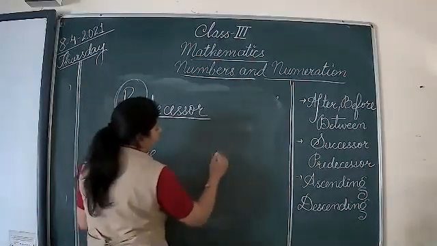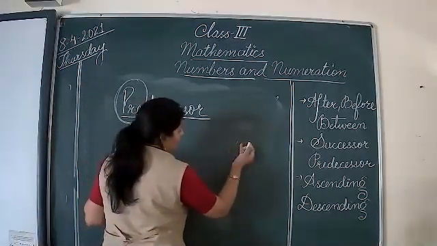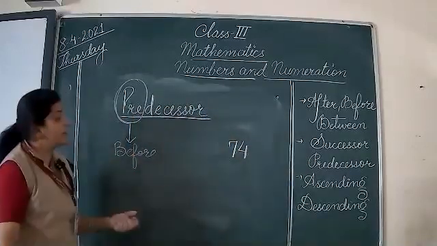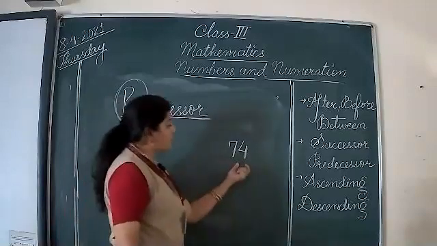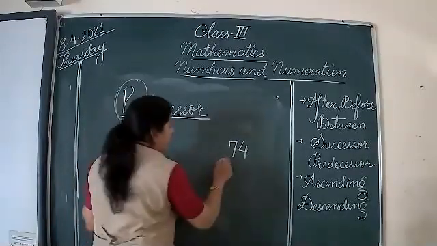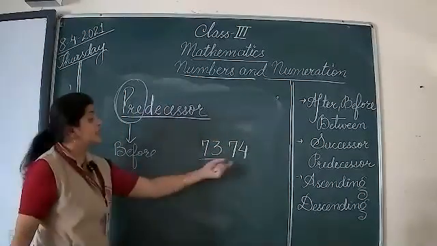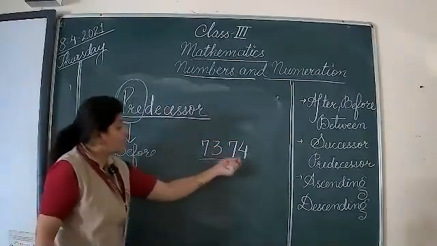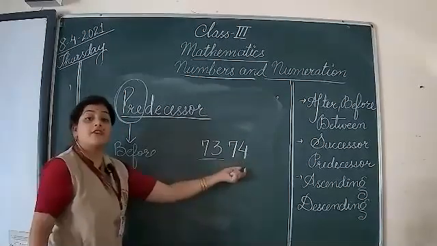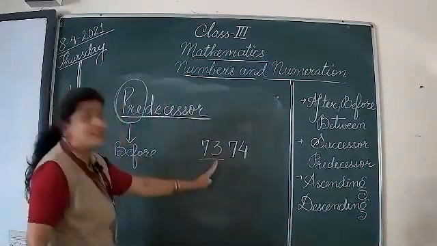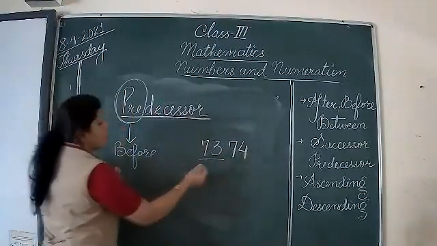For example, if I'm writing 74, the number is 74. So you were knowing what was coming just before this 74. What comes just before this? 73. That it comes before 74, and that is the predecessor.